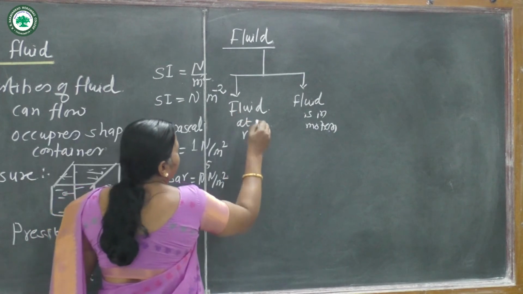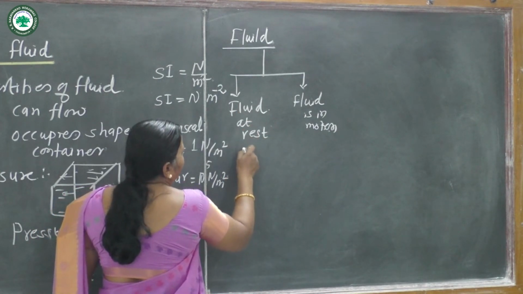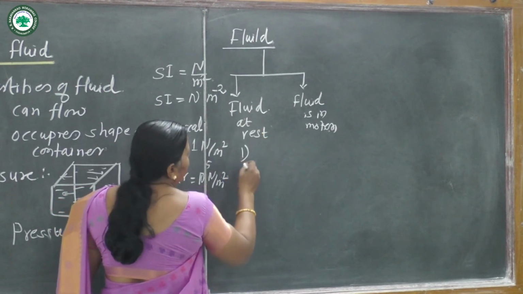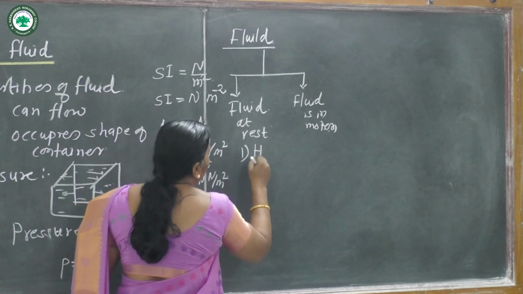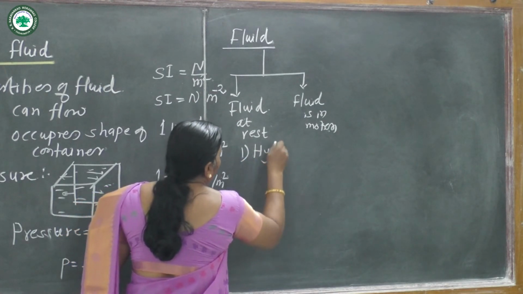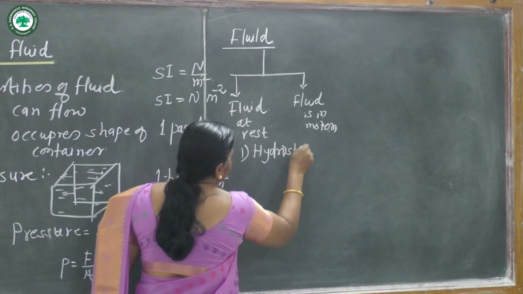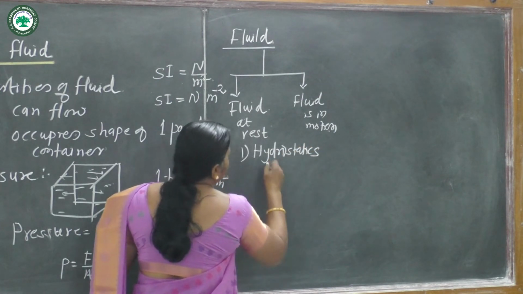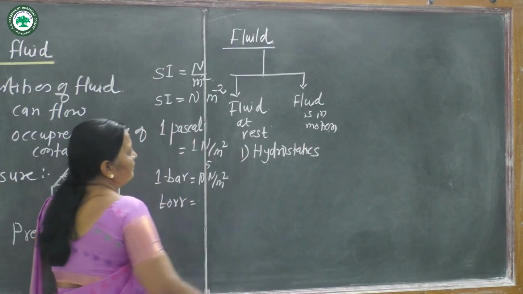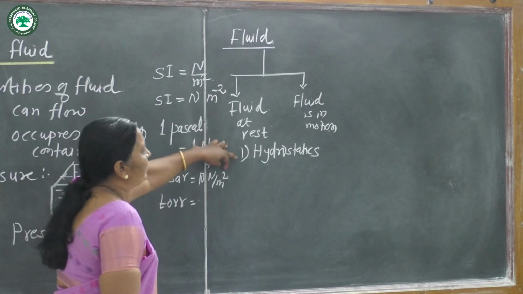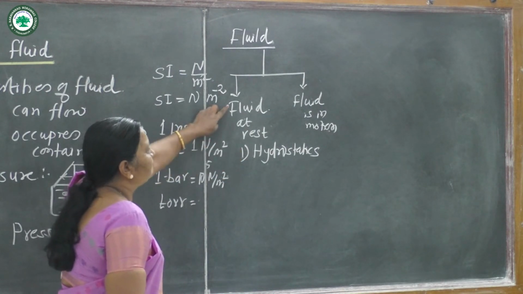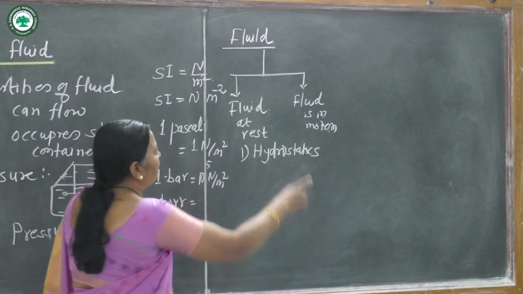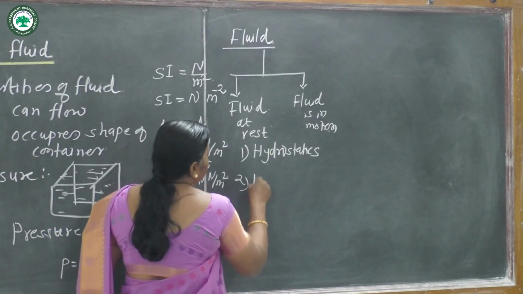The study of fluid at rest is hydrostatics. What is hydrostatics? Hydrostatics is the branch of physics in which we study the fluid at rest, and hydrodynamics.